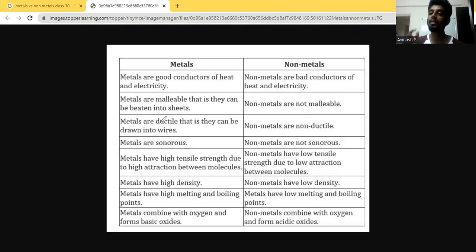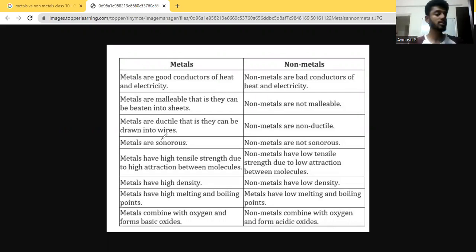If a metal can be drawn in the form of a wire, if it can be made in the form of tubes and wires, then that property is called ductile. Because of this property, metals are widely used in bicycles, in the wheels and all. We can see that the fork wires are basically made of metals. Also, they are used as necklaces, chains and bracelets, because they have the ability to be made in the form of wires. Non-metals cannot be made in the form of wire. They cannot be made thin or rolled to a thin state, and that's why they are non-ductile.